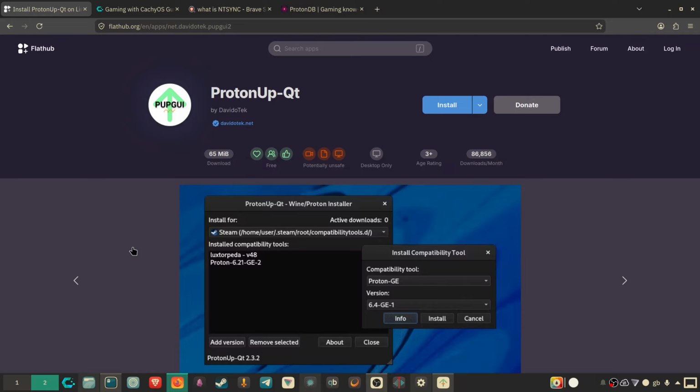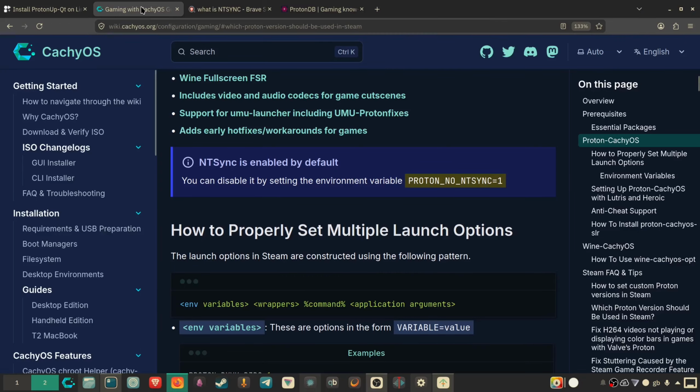However, there are some cons to it. For example, not every single game will run or run well, but there is a number of increasing games that are running on Linux, and I would say that if you take any single player game, it should just work. So Proton Up is an application which allows you to download different versions of Proton. There are a number of different versions of Proton. The main ones are directly from Valve, and another one is from CachyOS. I typically use CachyOS because it comes with some of the latest developments.